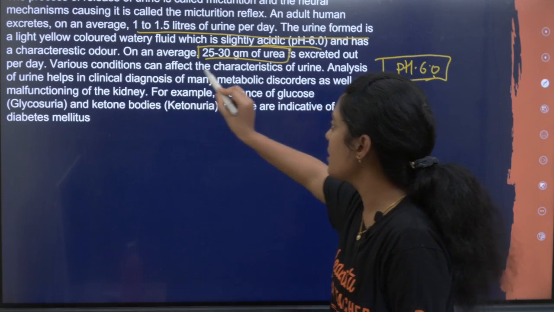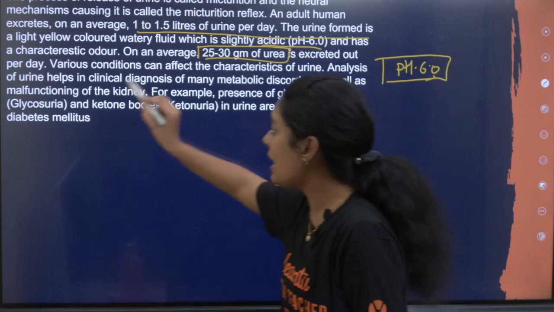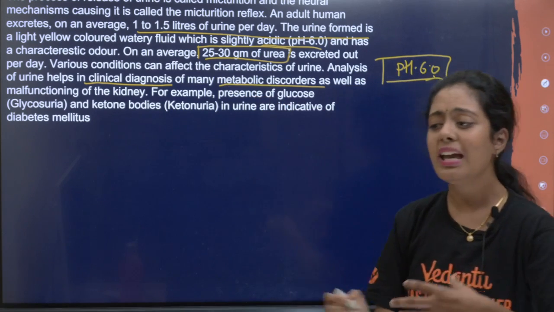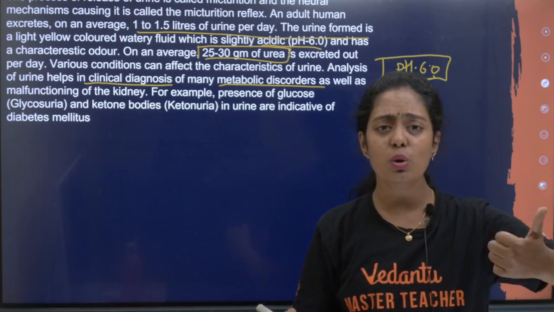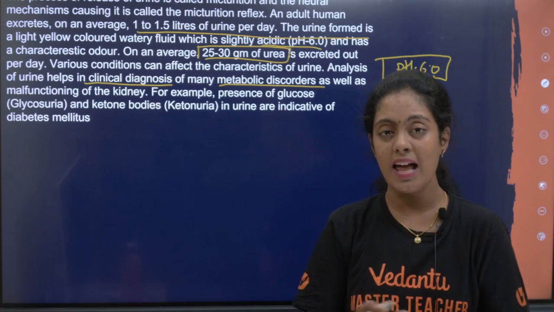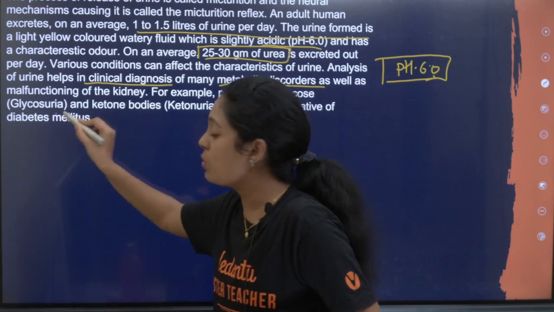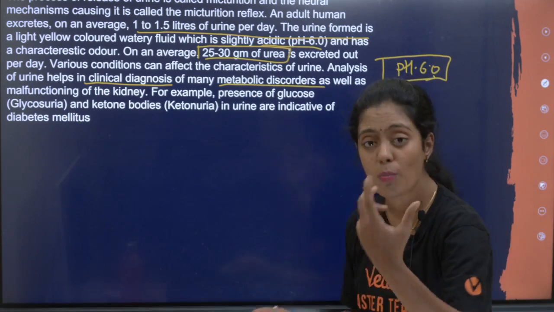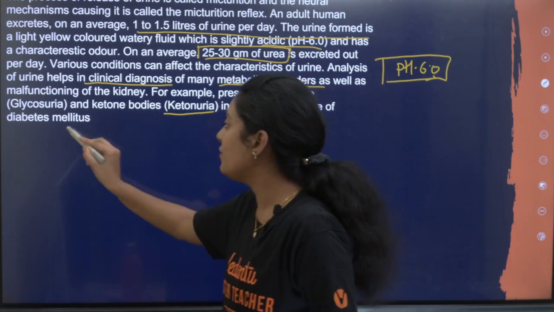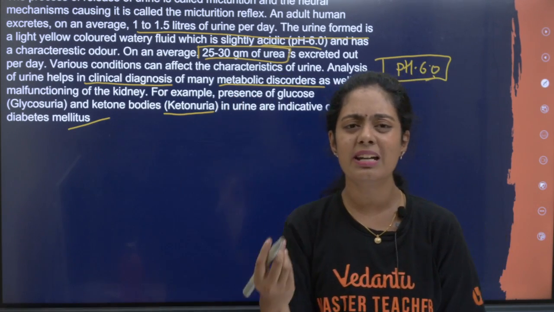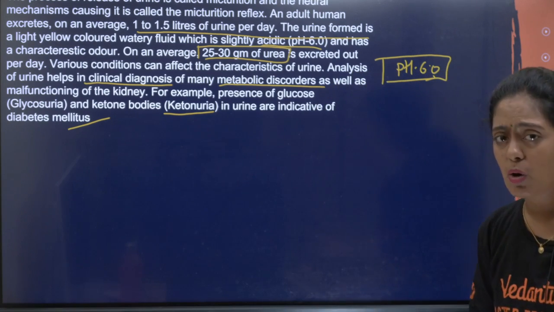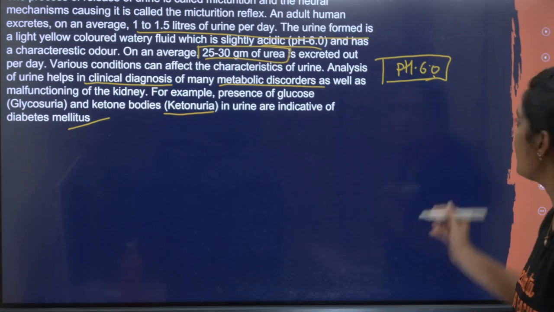Okay, various conditions can affect the characteristic of urine. Analysis of urine helps in clinical diagnosis of many metabolic disorders, like we do urine test or blood test. இப்போ நம்மளோட யூரின்ல குளுக்கோஸ் லெவல் அதிகமா இருந்துச்சுன்னா அதை கிளைகோஸ் யூரியான்னு சொல்றோம். யூரின்ல கீட்டோன் பாடிஸ் அதிகமா இருந்துச்சுன்னா we call it as ketonuria and they are indicative of diabetes mellitus. Diabetes mellitus is caused due to hyposecretion of insulin. அதை chemical coordination and integration டீடைலா சொல்லி கொடுக்குறேன்.